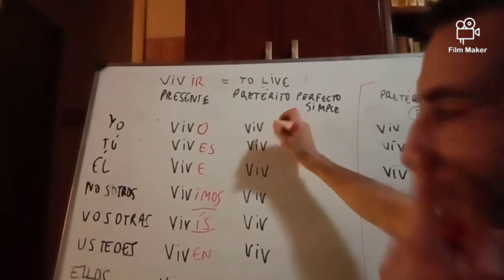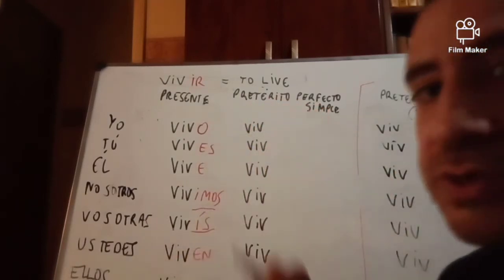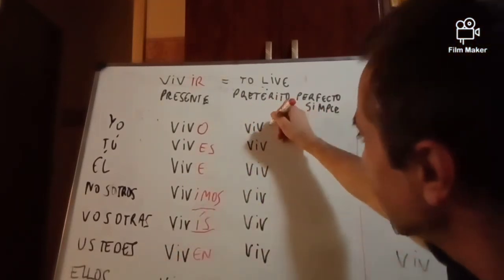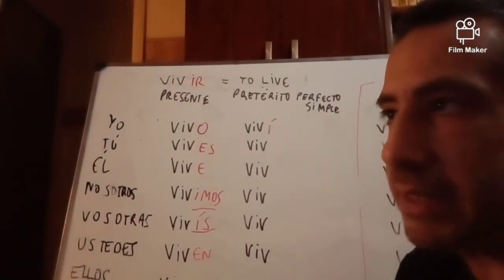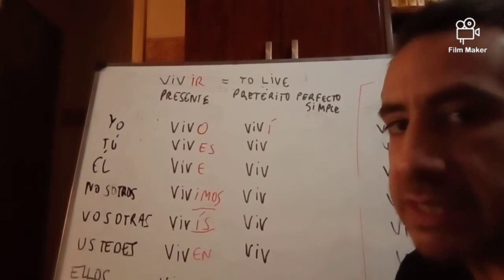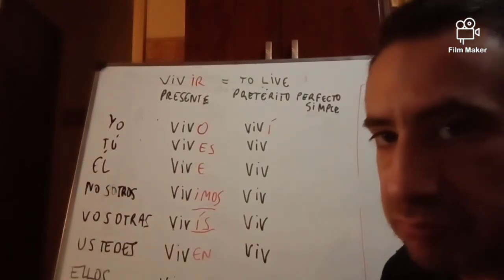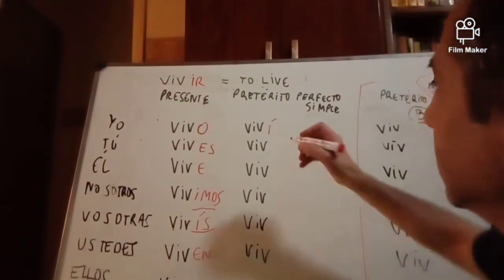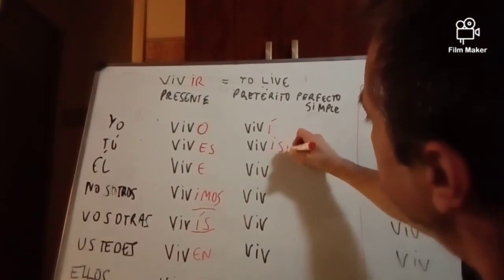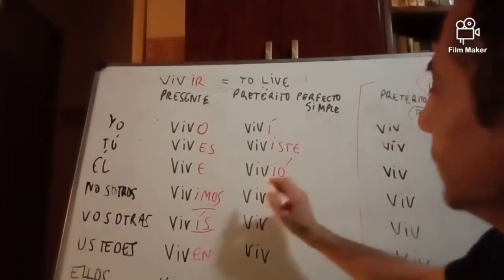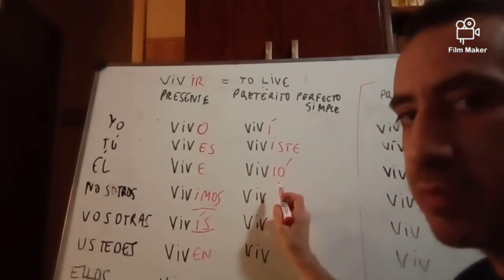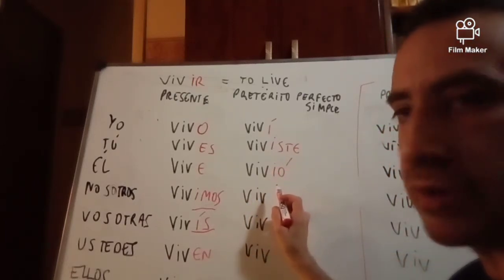Let's see the pretérito perfecto simple. Yo viví en Londres el año pasado. I lived in London last year. Just an example. Tú viviste. Él vivió. He lived in Rome 10 years ago.